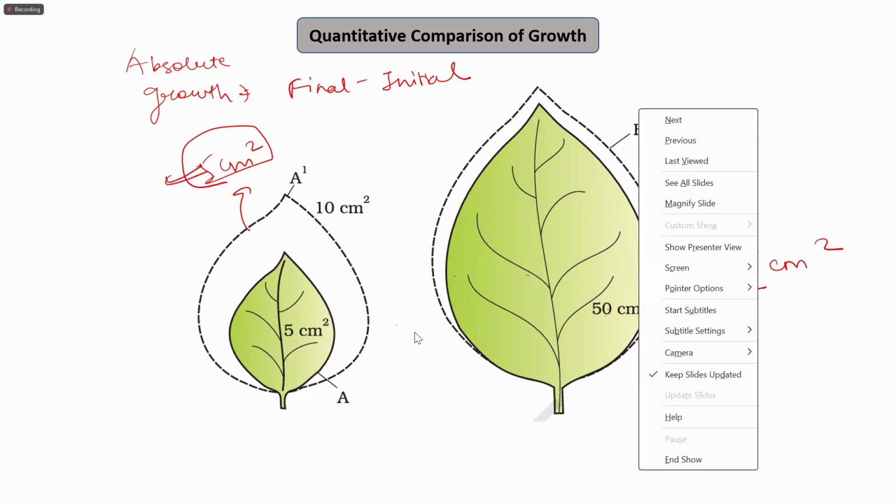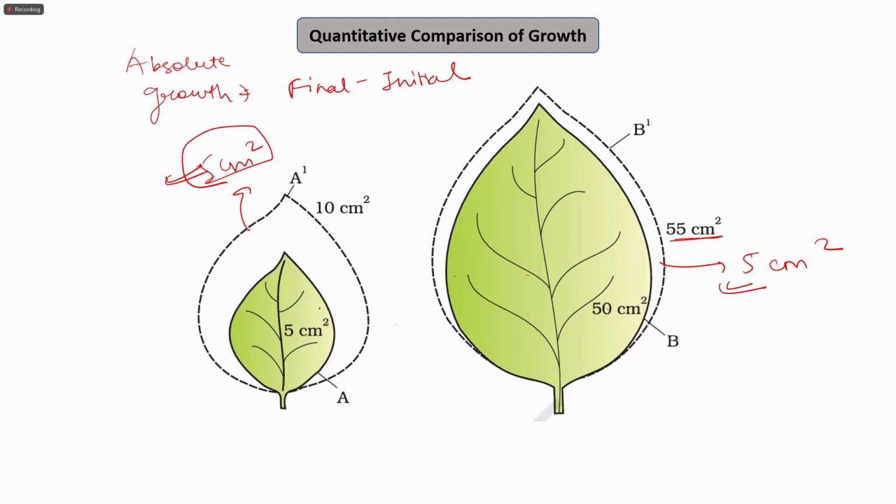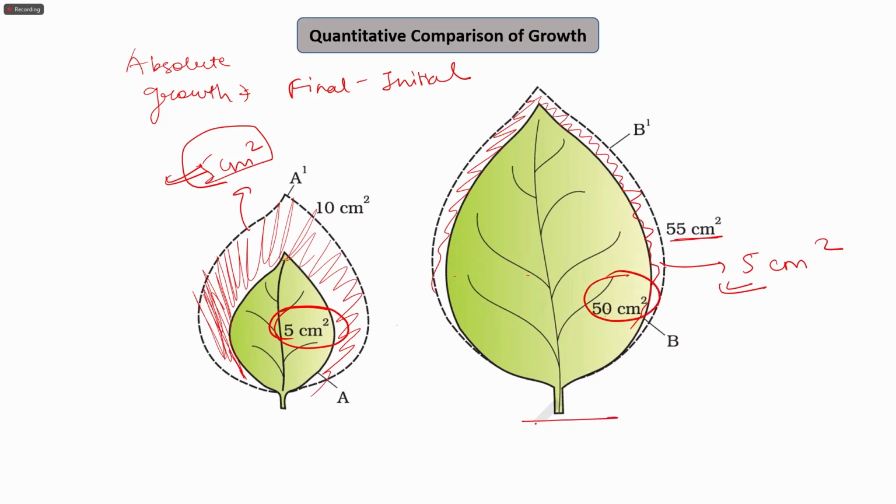But the relative growth is different because the relative growth depends upon the initial parameter as well, that is how much the changes happen. You can see here, if I shade this, we can clearly see that the shaded area of this is more than the shaded area of this leaf. Although it has increased 5 centimeter square in the same time, the relative growth of this larger leaf is slow and the relative growth of this smaller leaf is fast. Why are we saying so?